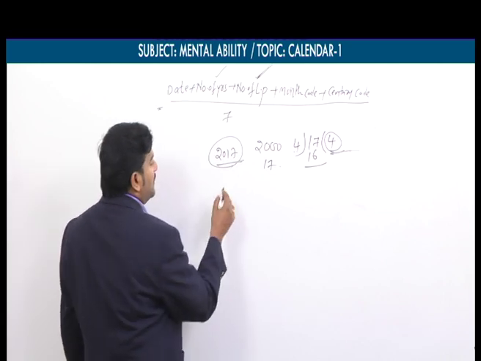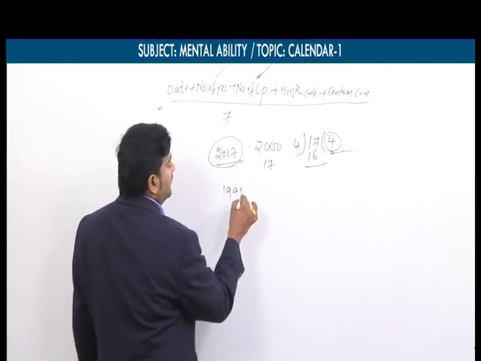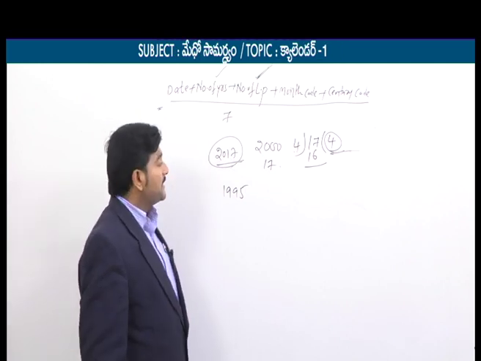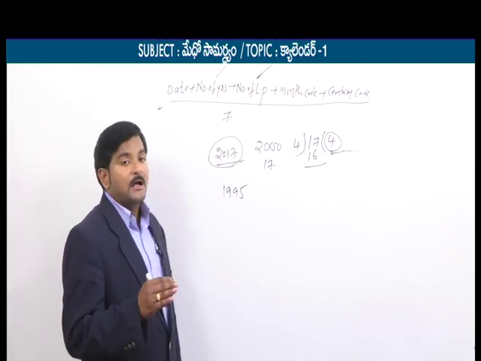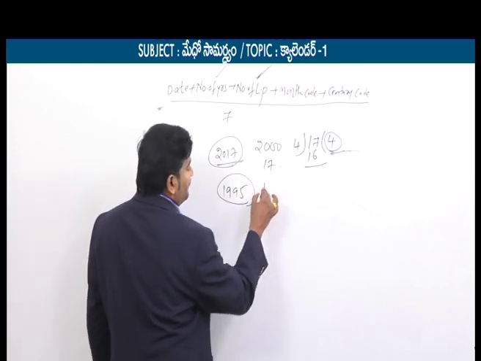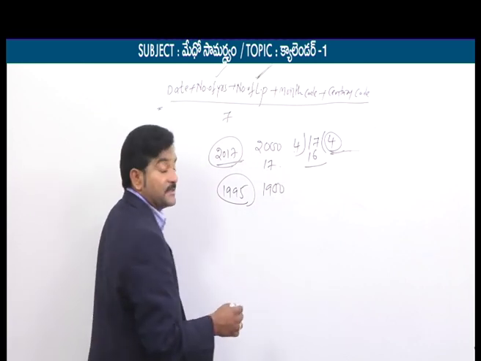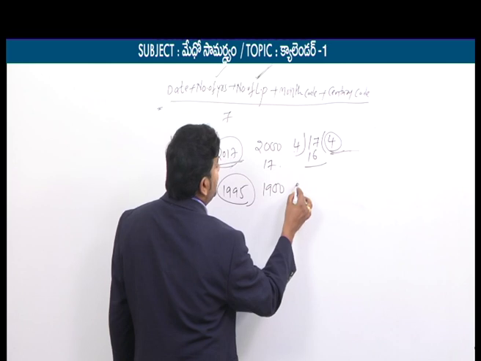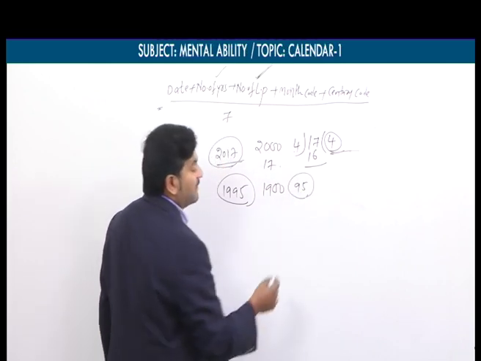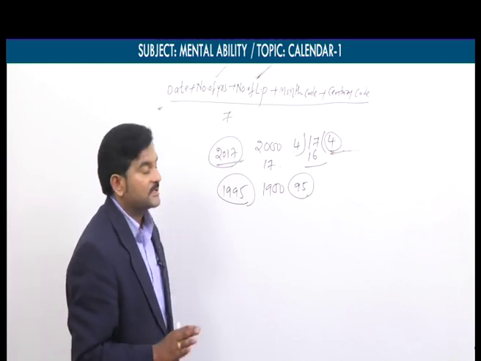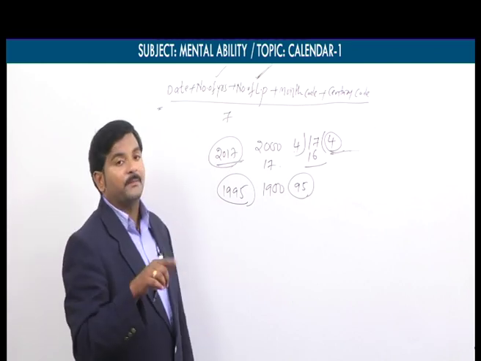Let's say for example 1995 is there. In the year 1995, we need to find out how many leap years are there. So in 1995, 1900 is the century year. In the above century year, how many years are we having? 95 years. So in this 95 years, we need to identify how many leap years are there. That can be obtained by dividing by 4.